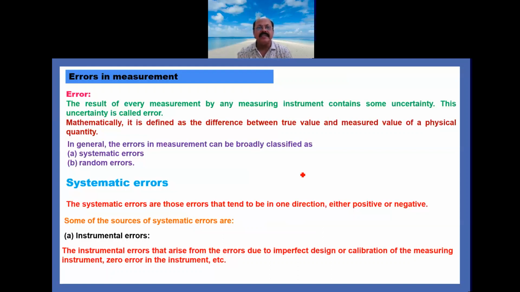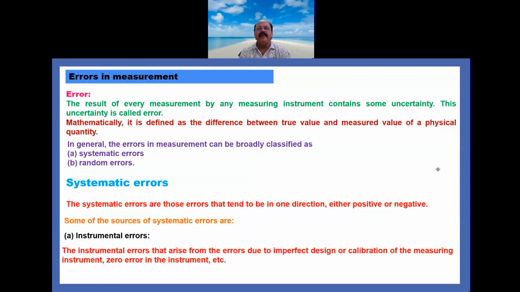Some of the sources of the systematic errors: in systematic errors, generally we know the reason or the cause why we are getting the error. First one is instrumental error. The instrumental error arises from imperfect design or calibration of measuring instrument, zero error in instruments, etc. All these come under instrumental errors.